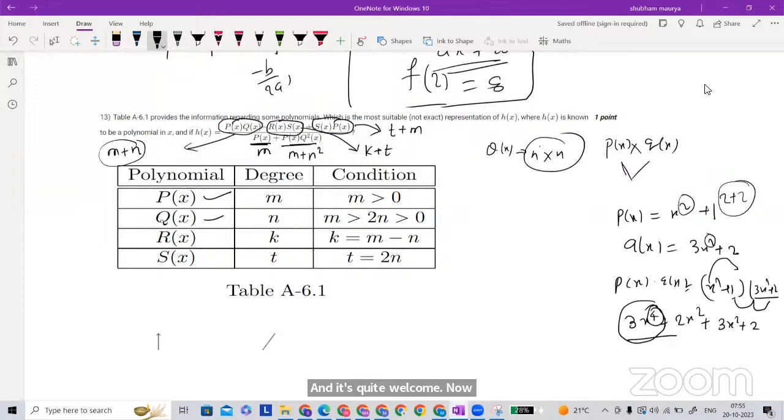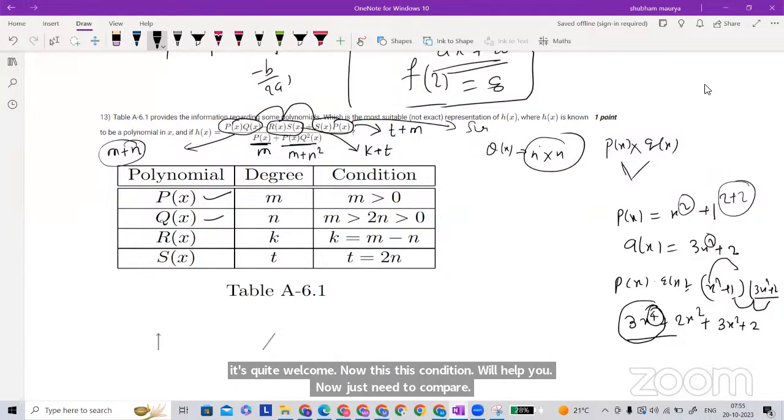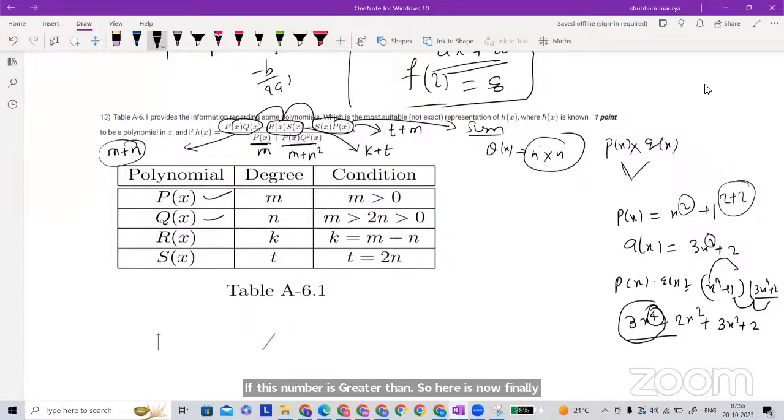If this number is greater than, so now finally you have to compare the degree of each and see what is going to be the final degree of the sum, because these are all polynomials. It is either this one or this one.